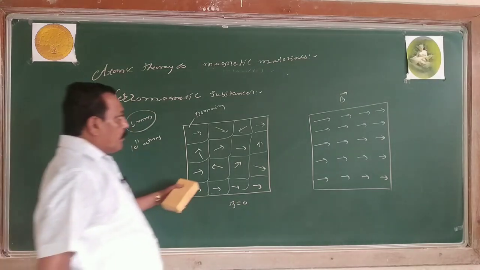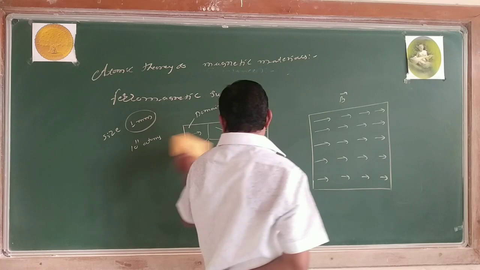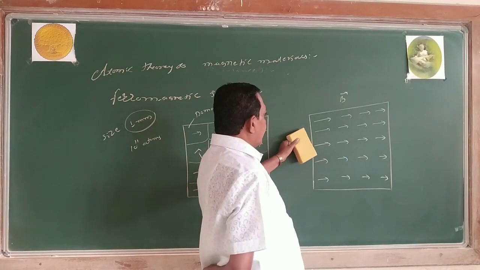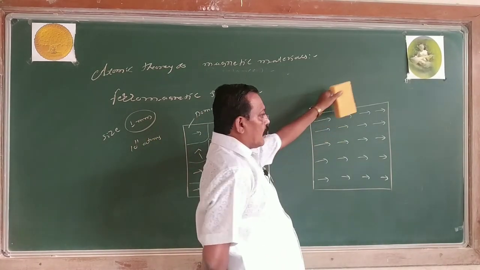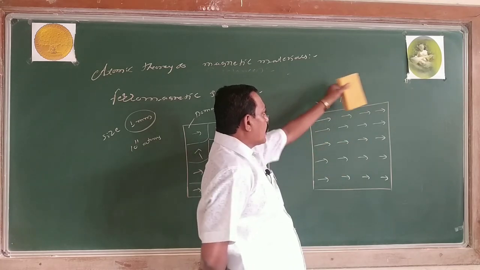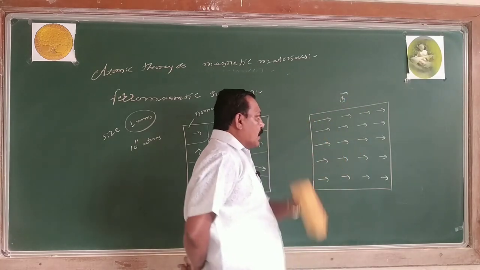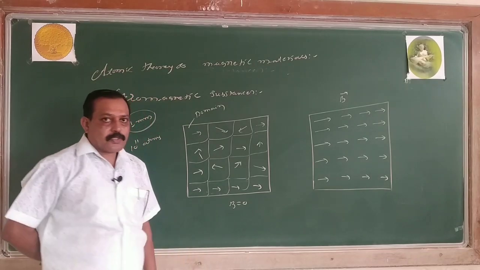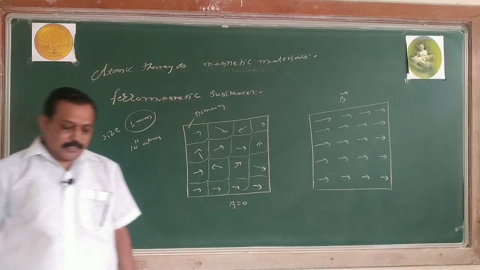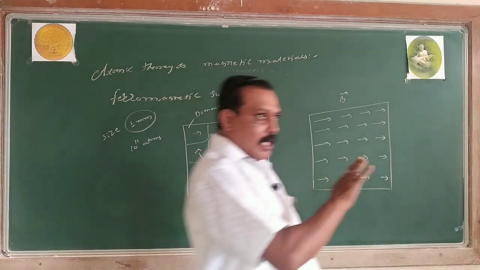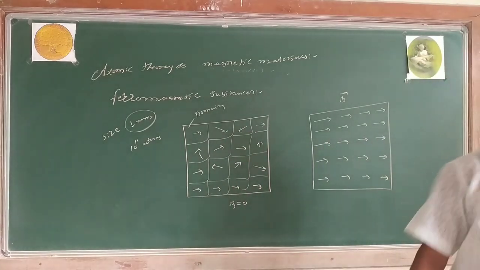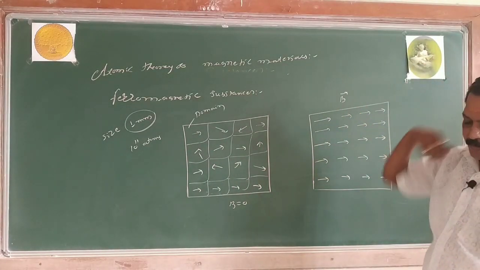Because of application of the external magnetic field, the size of the domain is going to be changed. The molecules are arranged in a systematic manner along the direction of the magnetic field. They possess net dipole moment. The material becomes strongly magnetized along the direction of the magnetic field. Then the material is called ferromagnetic substance.